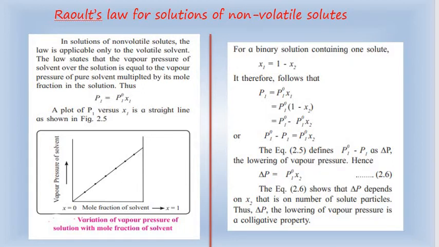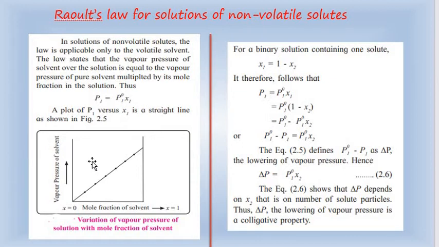According to Raoult's law, the vapor pressure of the solvent over the solution is equal to the vapor pressure of the pure solvent multiplied by its mole fraction. This is what we have learned also: P1 is equal to P1 naught multiplied by its mole fraction, x1.